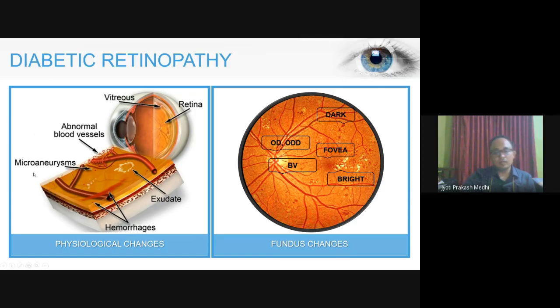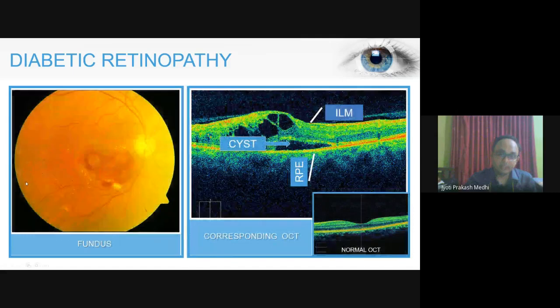Now, this is all about fundus image changes, but these effects change the retinal layers also. For example, as you can see here in this image, the left hand side is a fundus image and the right hand side is the corresponding OCT image.